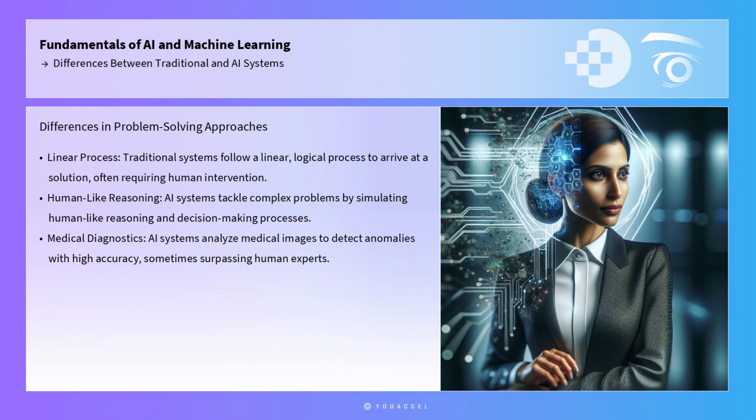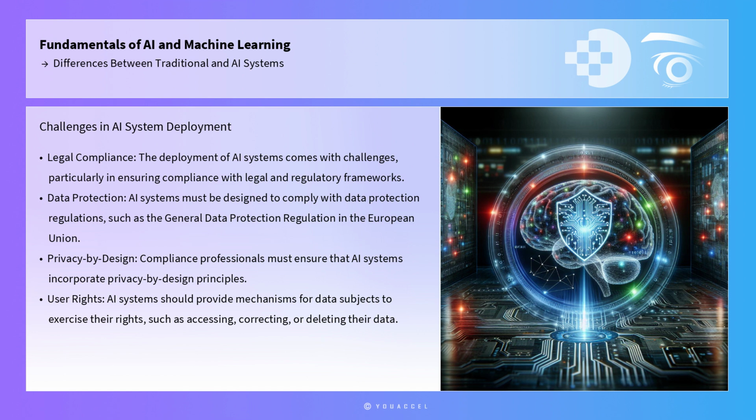However, the deployment of AI systems also comes with challenges, particularly in ensuring compliance with legal and regulatory frameworks. AI systems must be designed to comply with data protection regulations, such as the General Data Protection Regulation in the European Union, which mandates transparency, accountability, and user consent in data processing activities. Compliance professionals must ensure that AI systems incorporate privacy by design principles and provide mechanisms for data subjects to exercise their rights, such as accessing, correcting, or deleting their data.